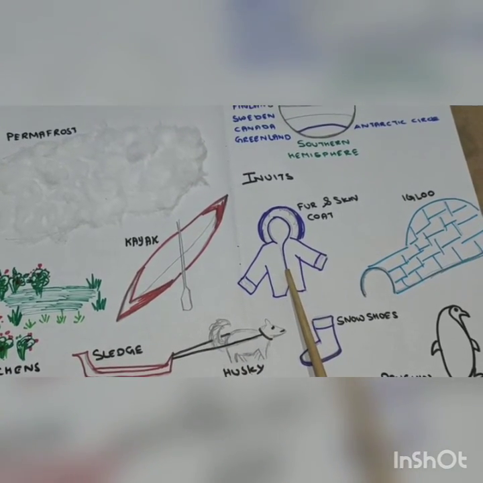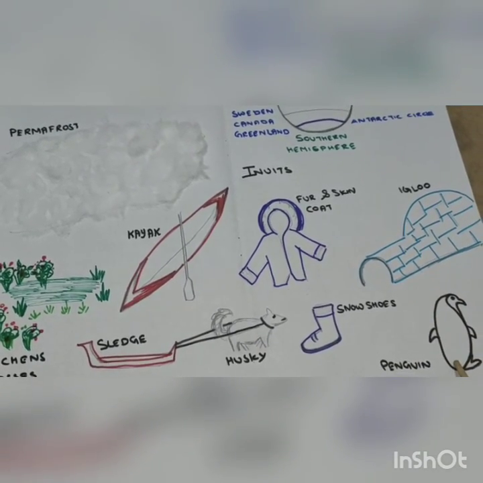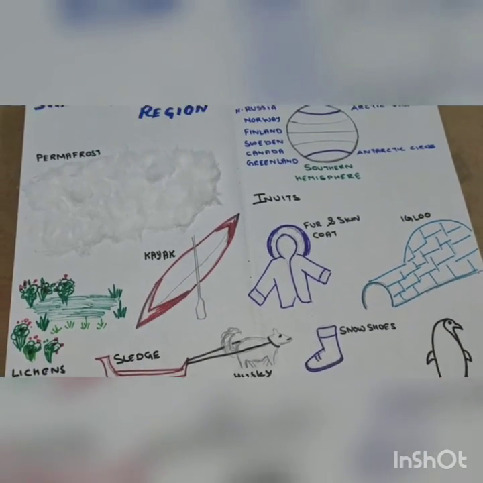We also learned about the kind of clothes they wear, the houses they stay in, and the types of animals that live here. So this is about today's lesson.